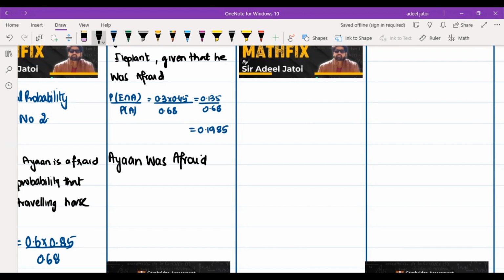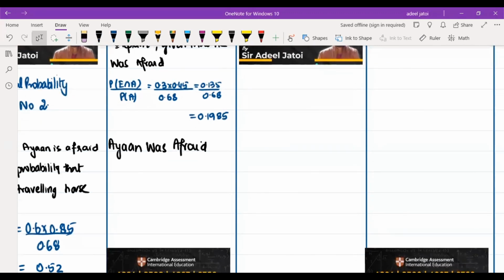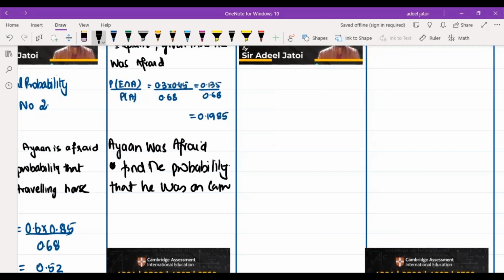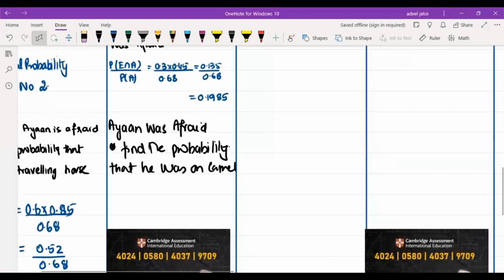What was Ayan's state during the journey? He was afraid. Given that Ayan was afraid, find the probability that he was on a camel. We already know he is on a camel and afraid, so P(camel and afraid) upon P(afraid) is 0.1 into 0.35 upon 0.68.